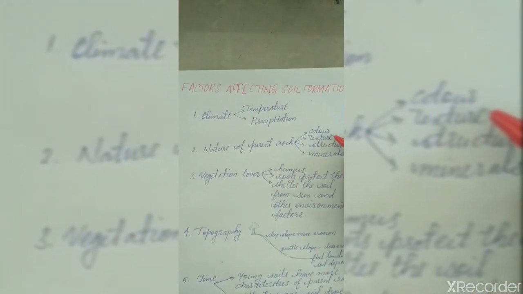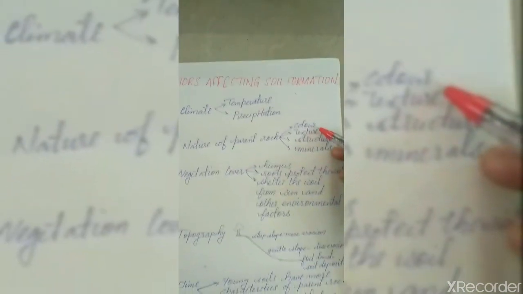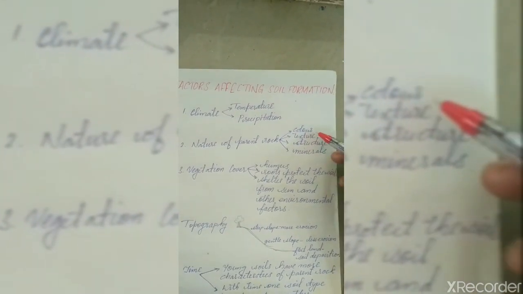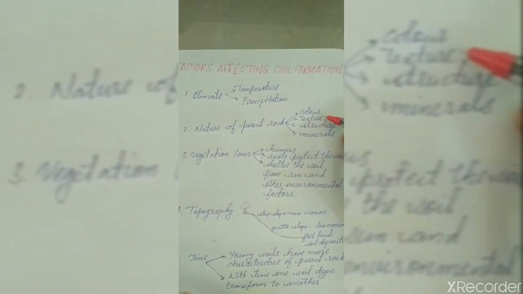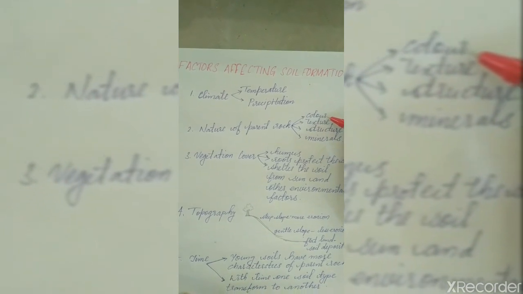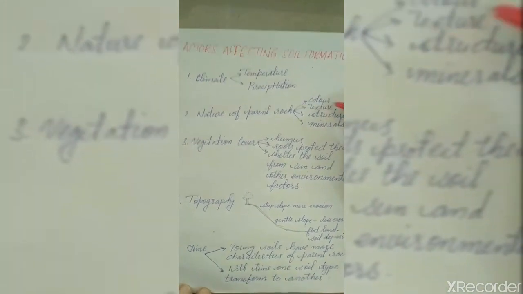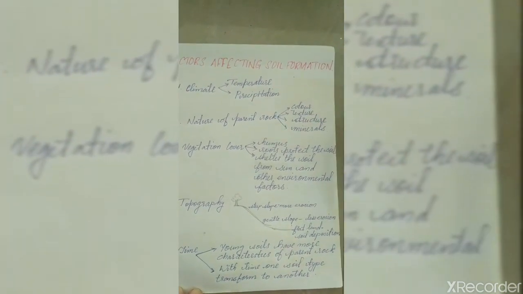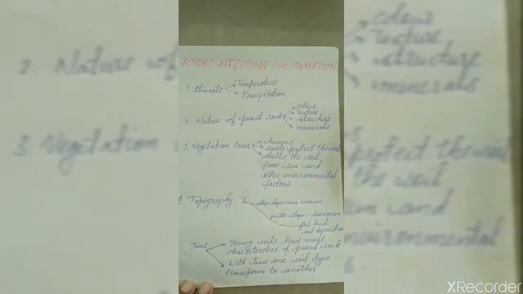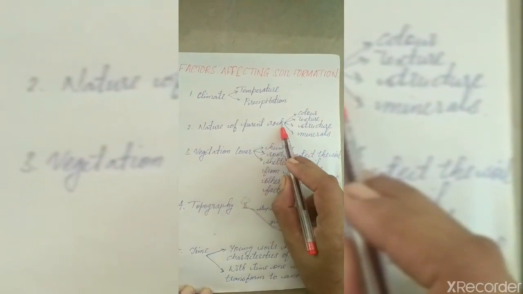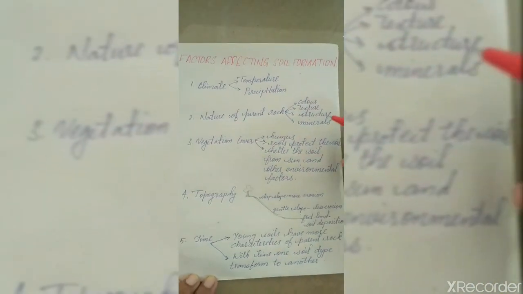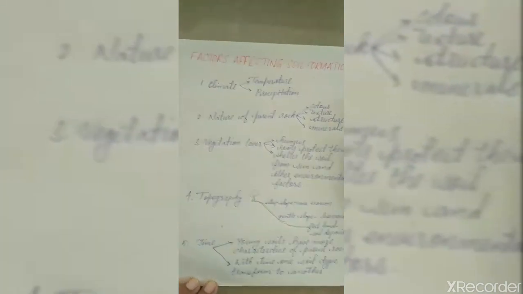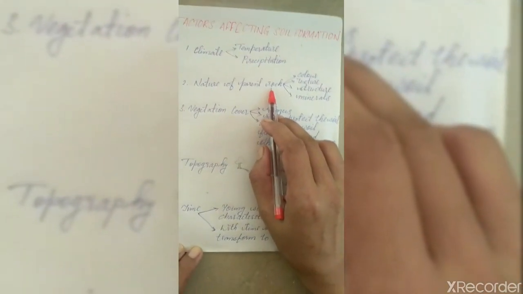Next, the nature of the parent rock. The color of the rock is very important because it decides the absorption of heat energy from the sun. The contraction and expansion of the rocks lead to their disintegration. The texture of the soil particles is related to the parent rock, because the coarse, fine, or soft nature of the particles comes from the parent rock.